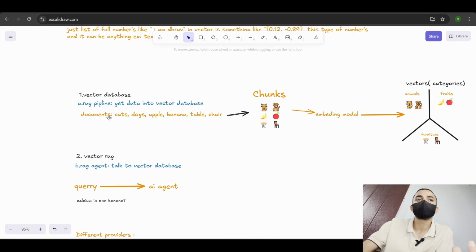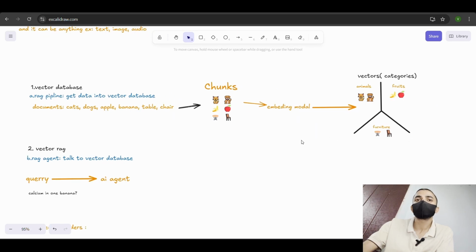So if you have documents with something like cats, dogs, apple, banana, tables, chair, in chunked files, they are all mixed together, cats, fruits and furniture, in one document. What we are doing is using an embedding model to vectorize them, animals, fruits, furniture, into different vectors.